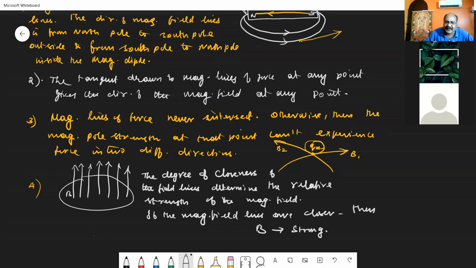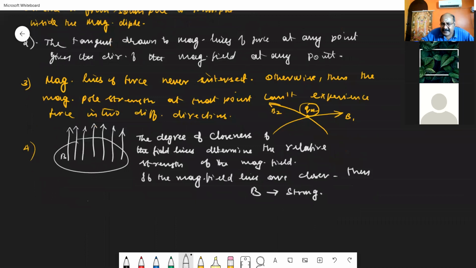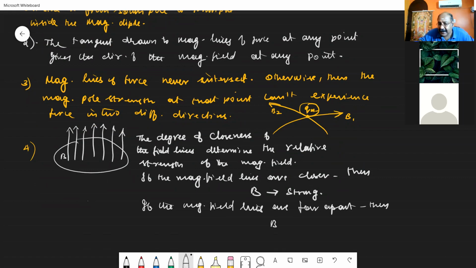Similarly, or vice versa. What is that vice versa? We can say the other point. If the magnetic field lines are not closer, they are taken to be far apart, then the magnetic field B is considered to be what? The magnetic field B is taken to be weak. This is the fourth point.